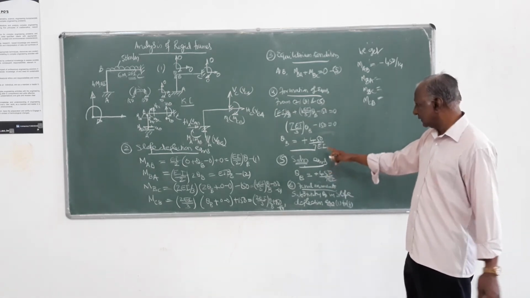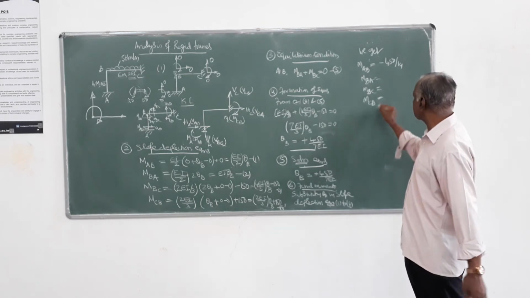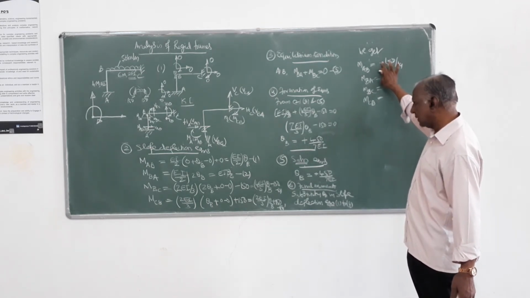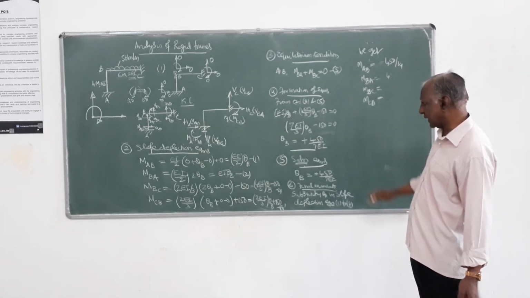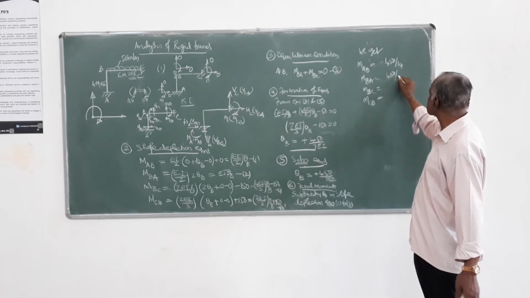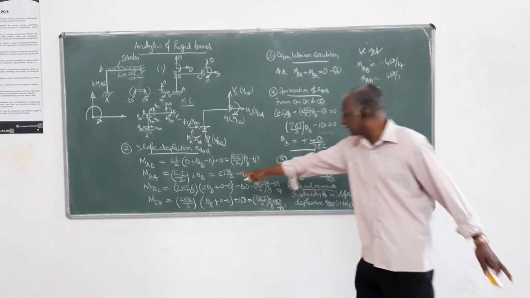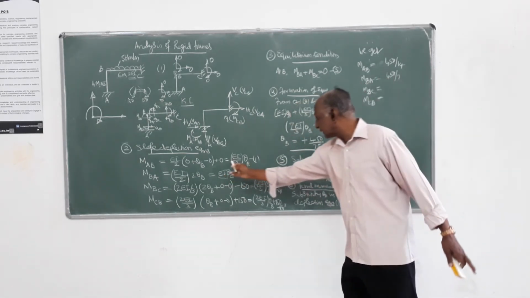Then MBA is EI theta B, that is straight away. This is not minus, it is plus. So this is also plus. So it is 450 by 7. That EI cancels.